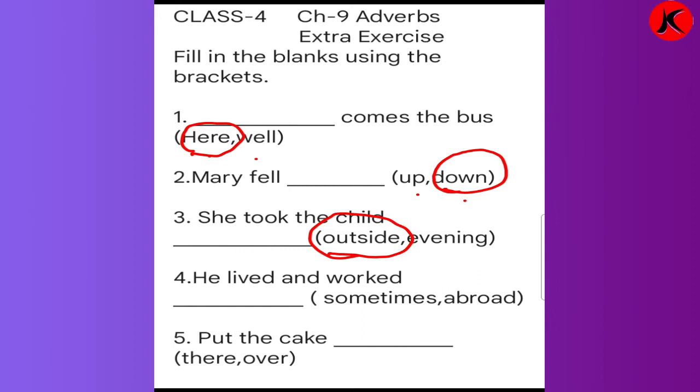Number 4: he lived and worked dash. Sometimes or abroad. So what is the correct answer over here? He lived and worked abroad.